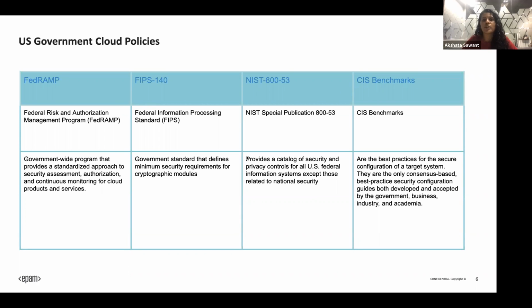You don't have to go into the depth of all these policies, but depending on your project, if it is from the banking sector, or government data structure, or the medical assistance system, there are different kinds of policies you need to consider. But if you're opting for a whole package of a government cloud, you get all of these included. So these are a few of them from the US government perspective.